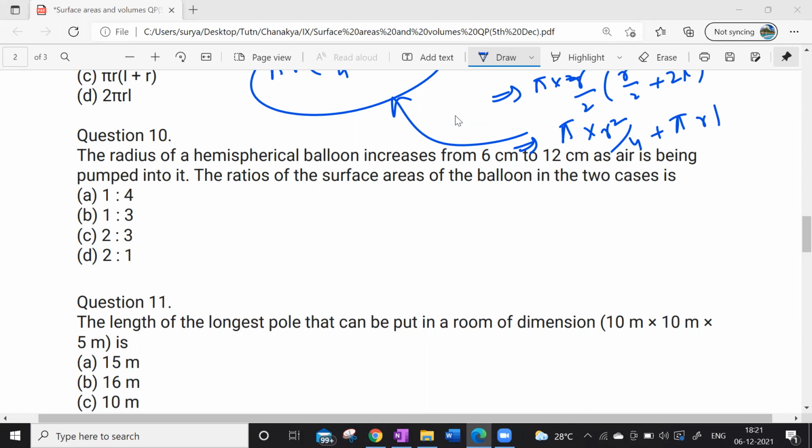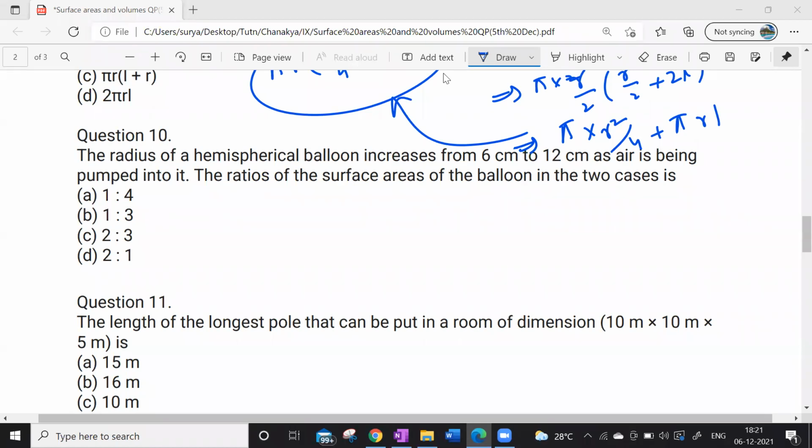What is the 10th one? The radius of the hemispherical balloon increases from 6 centimeter to 12 centimeter as air is being pumped into it. So yes, Aditi, the ratio of the surface areas of the balloon in the two cases is what? Sir, can I say? Sir, I'm not Aditi, but can I say? Yes.